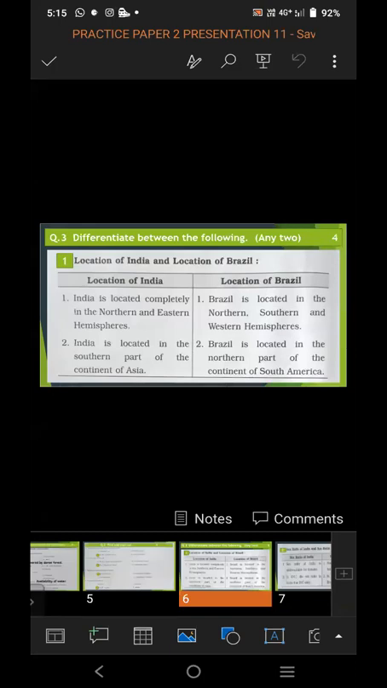So first is location of India and location of Brazil. You have to differentiate between the following. Minimum two points you have to write. So location of India: India is located completely in the northern and eastern hemisphere. And for the location of Brazil: Brazil is located in the northern, southern and western hemisphere.